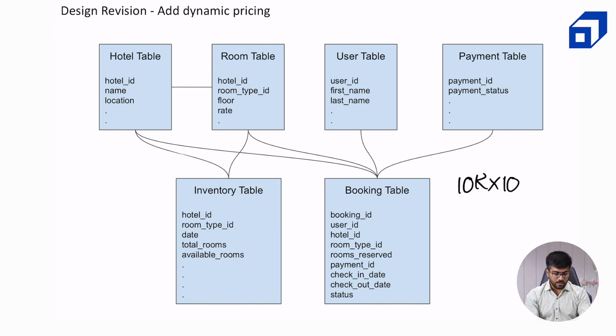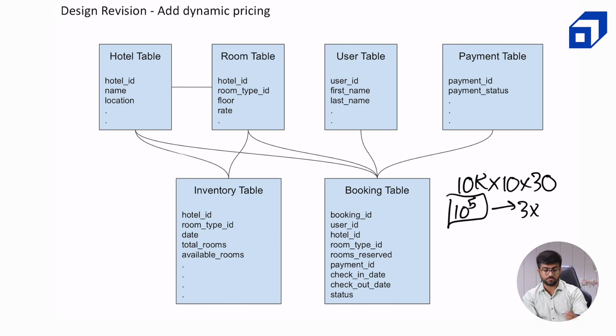Okay, now corresponding to each of the 10 rooms, if we want to store the rate for 30 days, then instead of 10 to the power 5 entries in the room table, we are increasing the capacity to 3 into 10 to the power 6, like 3 million. Now this goes against the principles of database normalization. So the ideal thing would be to, for example, we did the same thing for inventory as well. For each date we don't want to store the inventory in the room table along with the room. We created a new table for that.